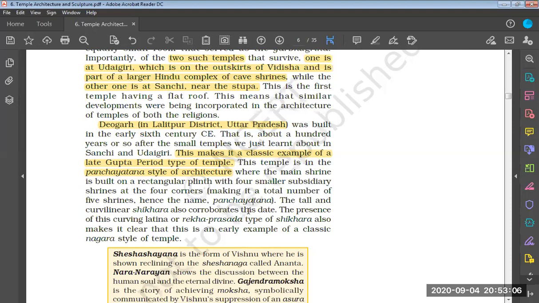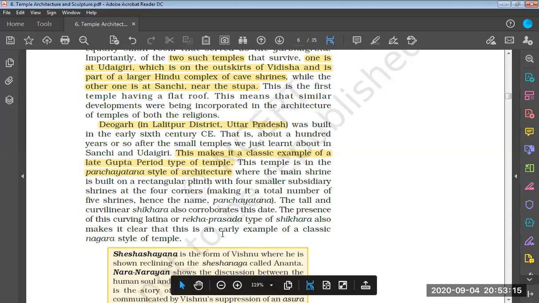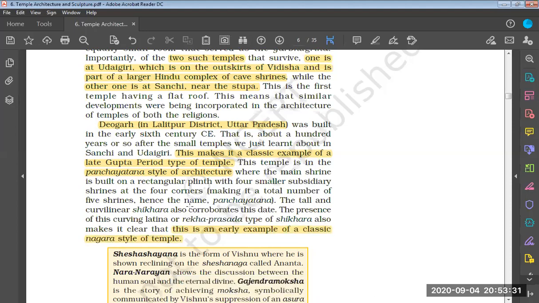The tall and curvilinear shikhara also corroborates this. The presence of this curving Latina or Rekha Prasad type of shikhara also makes it clear that this is an early example of a classical Nagara style of temple architecture.